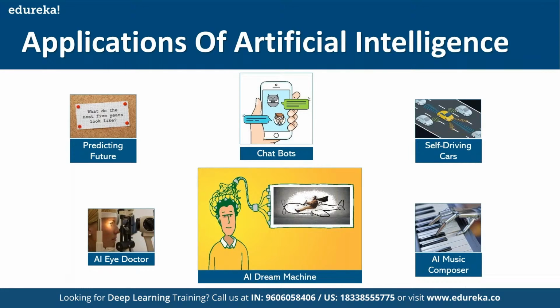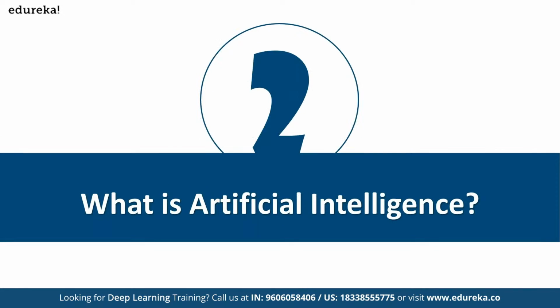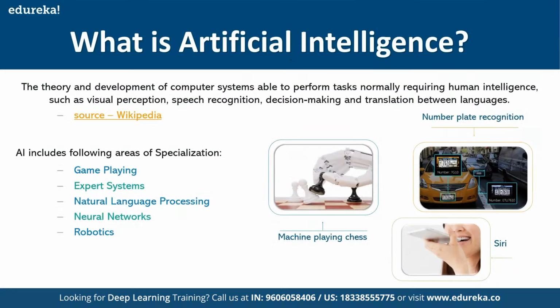Now the question is, what is artificial intelligence? Well, artificial intelligence is a theory and the development of computer systems which are able to perform tasks that would normally require human intelligence. The human intelligence could be visual perception, speech recognition, decision making, and translation between languages. If I want to put it short, artificial intelligence is the development of systems which would work and analyze information just like we humans do. That's what an artificial intelligence system would mean.